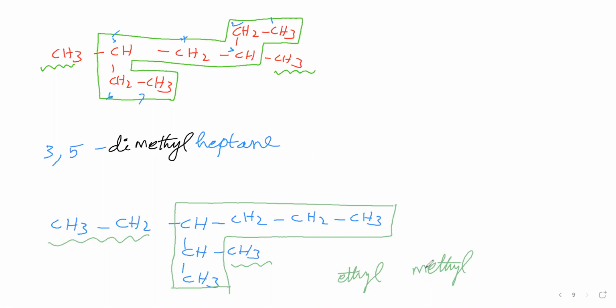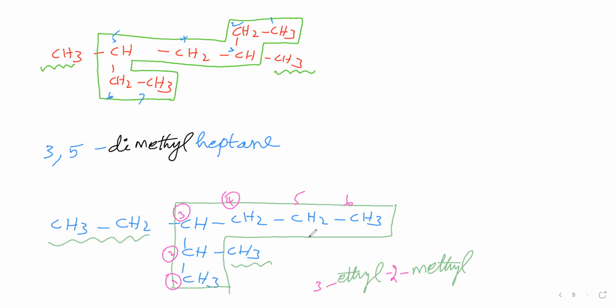Then we will say the position of branches. For that we will give numbering. We will start numbering from here, then only the branches will get the least positions. So we are giving numbering like this. Now the methyl group is present at 2, so we write 2 like this, with a hyphen on the left and right sides. The ethyl group is present at the third carbon of the parent chain, so 3, with a hyphen between 3 and ethyl.